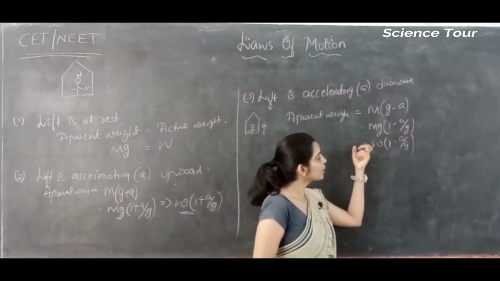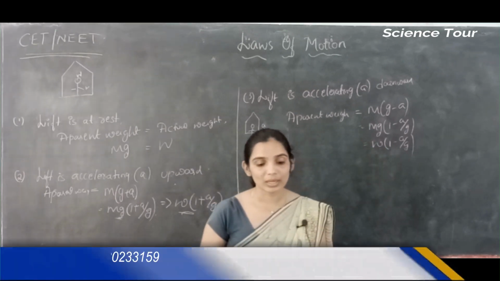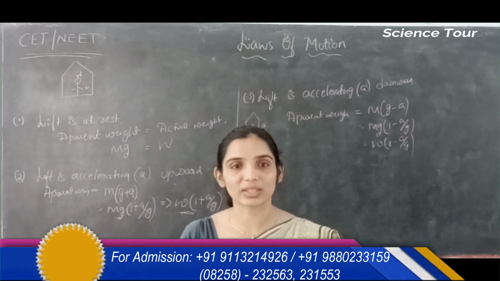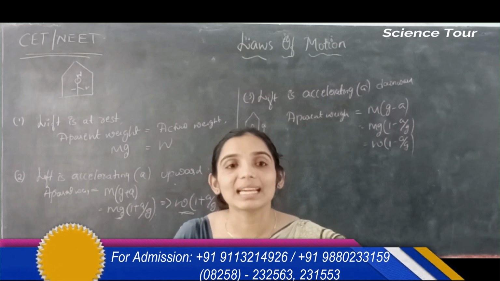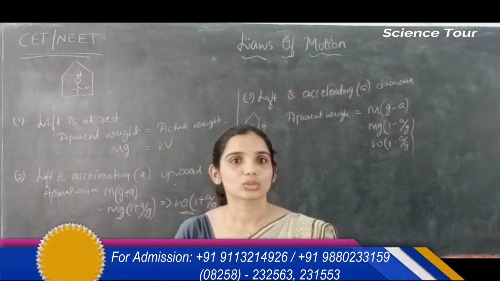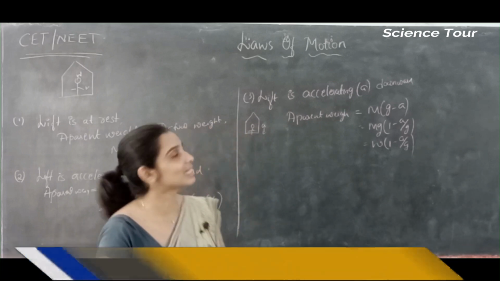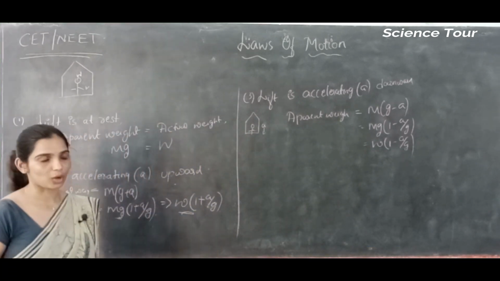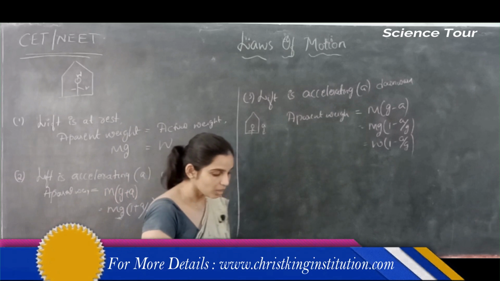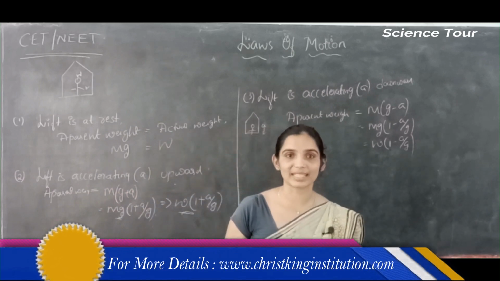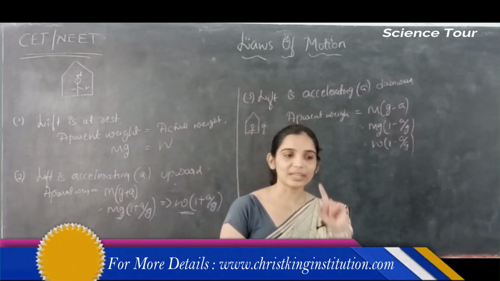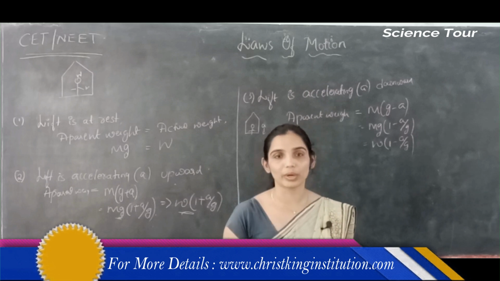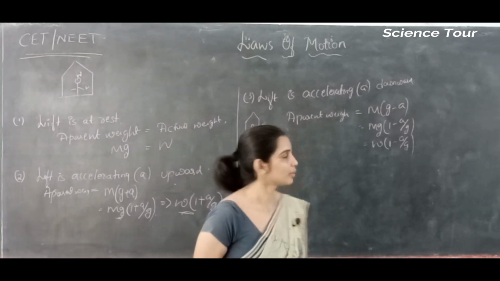That is because your weight will be absorbed less, a fractional, slight decrease in the weight. So the apparent weight will be slightly decreased from the actual weight of the object when the lift is coming downward with acceleration a. Now, the lift is moving upward or downward, but its acceleration is 0.